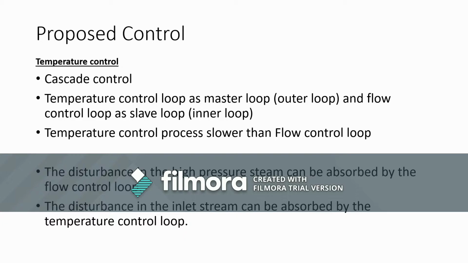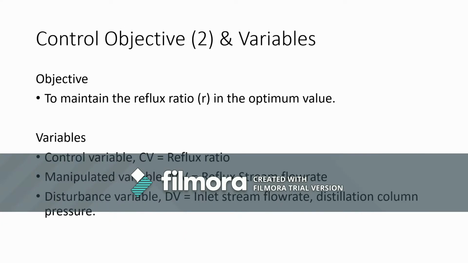Through the use of this cascade control, the disturbance in the high pressure steam and the inlet stream can be absorbed. The second control objective is to maintain the reflux ratio at the optimum value. Through the use of the optimum reflux ratio, the fractionating column can achieve the highest efficiency. For this control objective, the control variable is the reflux ratio, the manipulated variable is the reflux stream flow rate, and the disturbance variables are the inlet stream flow rate and the pressure inside the column.